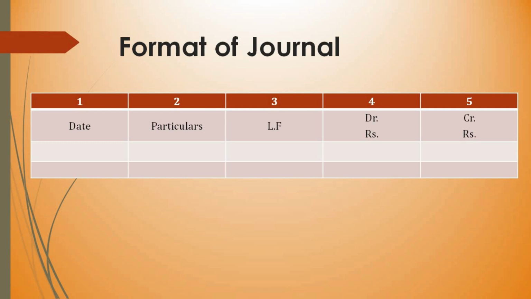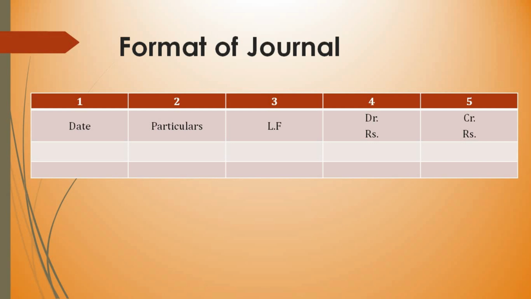Date column is used to enter the date of transaction. Particulars column is used to enter the names of accounts involved in the transaction. So how are we going to enter? The account to be debited will be on the first line, and in the next line you write the account to be credited.